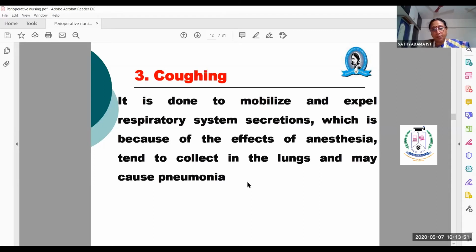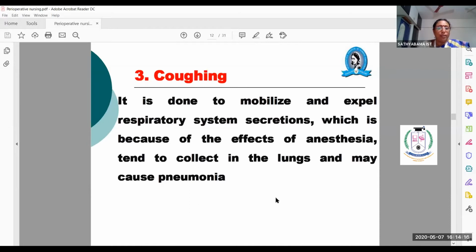In the respiratory system, pneumonia, then atelectasis, that is incomplete expansion of the lungs. Then other conditions like numbness, then poor blood supply to the limbs. So all these things will occur.